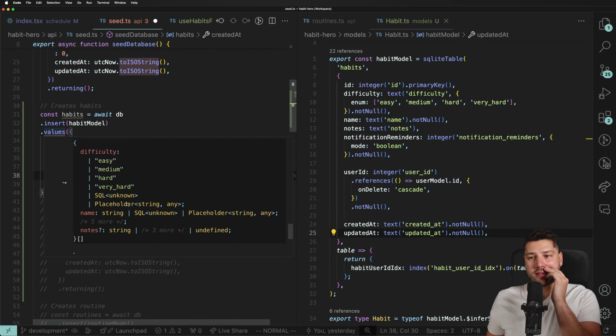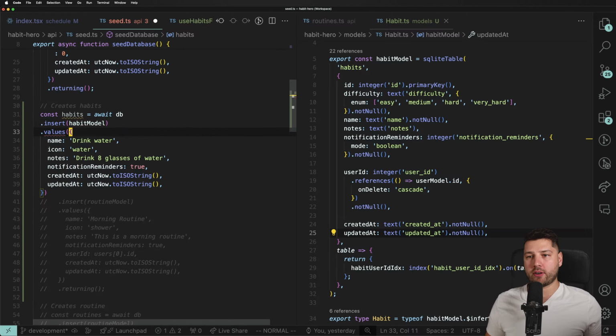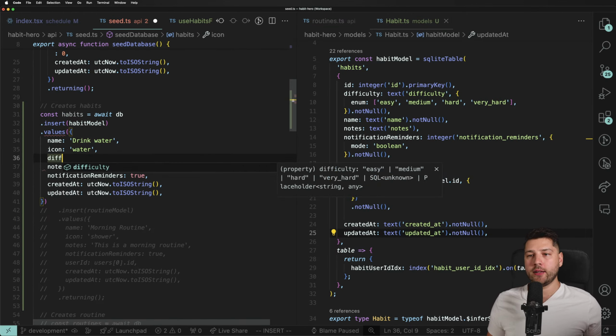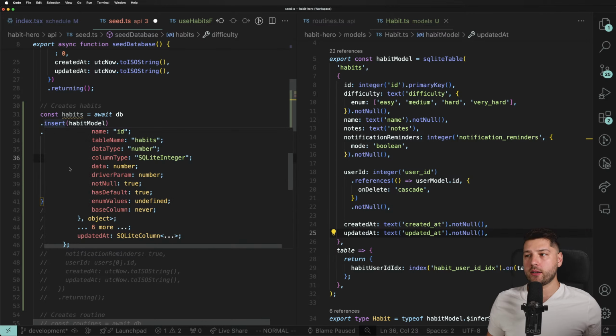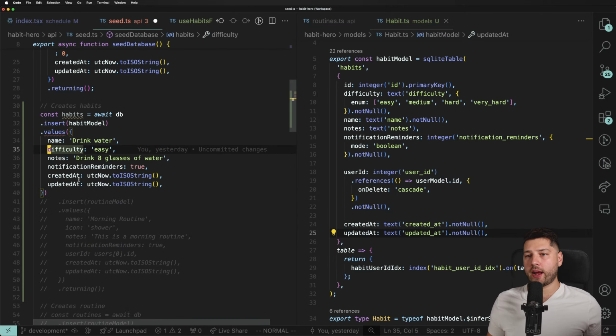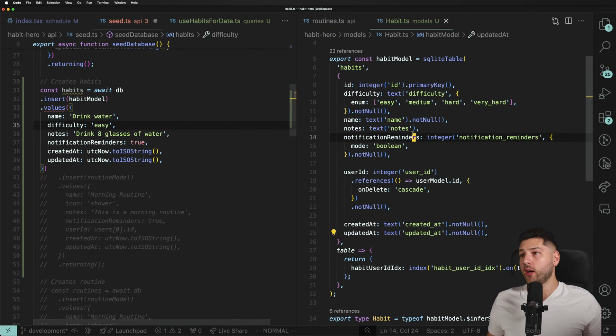It's saying that name, I believe I forgot difficulty, right? So let's do difficulty. That's going to be easy, right? Is this still going to complain? It doesn't need an icon. Fair, because we removed the icon. Oh, actually, no. We need to add the icon.